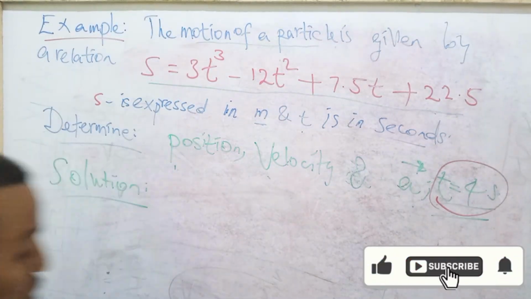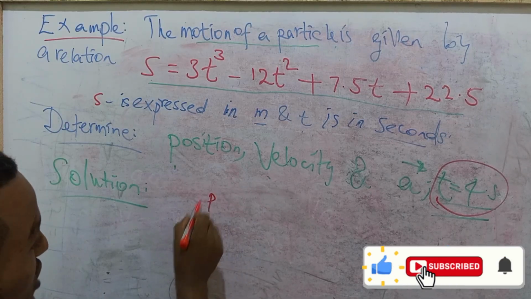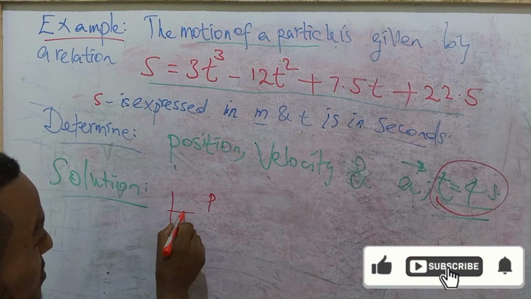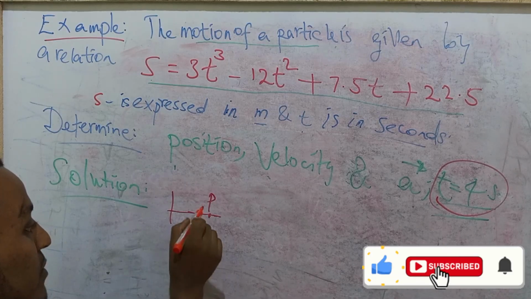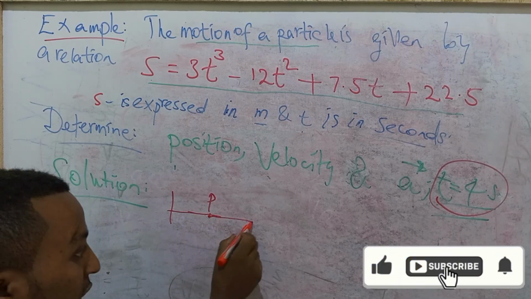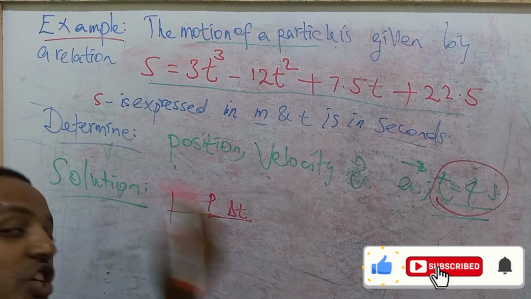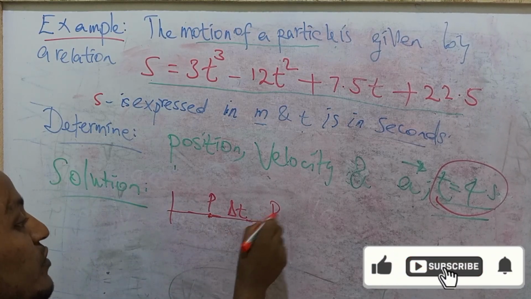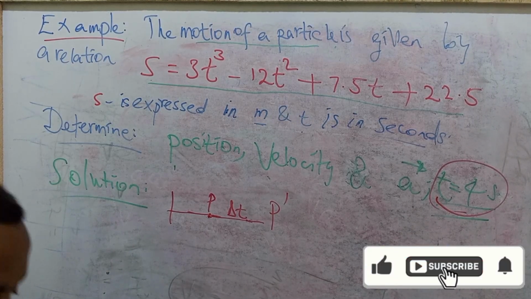Some specific origin, when a particle becomes here, there is a time for the particle to reach here, and there is also another changing time that it takes for a particle to move from its initial position to the second position, that's P prime. So time is a must that should be given for any calculations, okay?